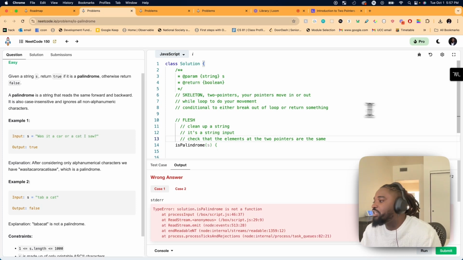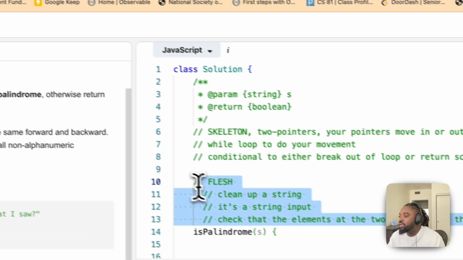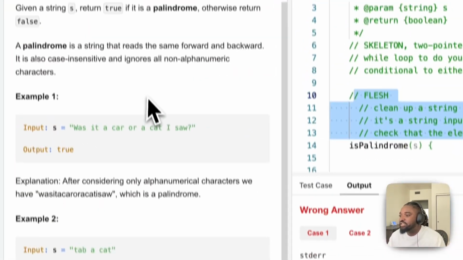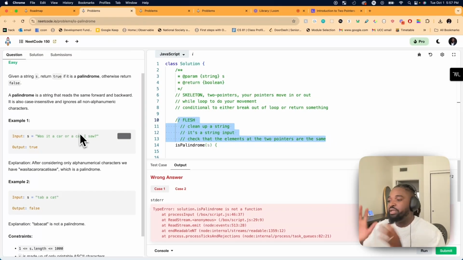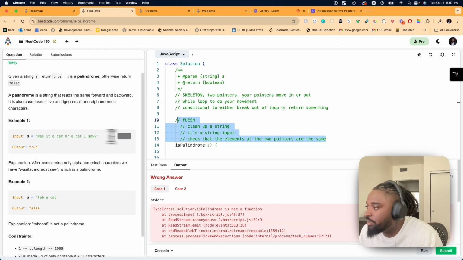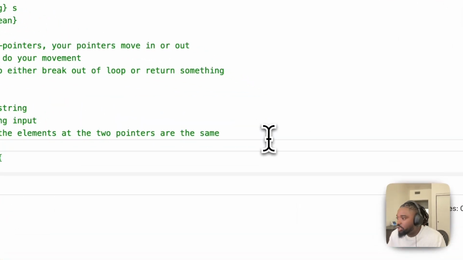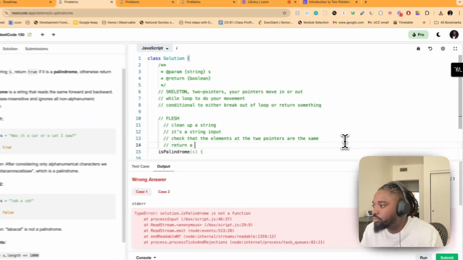That's the only difference between this and another question, right? The difference between this and another question is that instead of adding the elements at our two pointers, here we're comparing those elements. We're trying to make sure that they're the same, and if they're different, then we return false. Here we're just returning a Boolean. Okay, so let me write that down too.